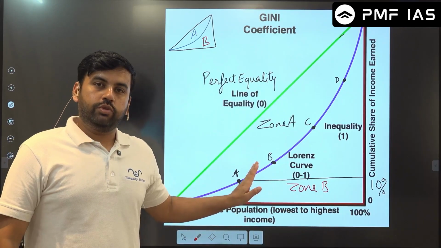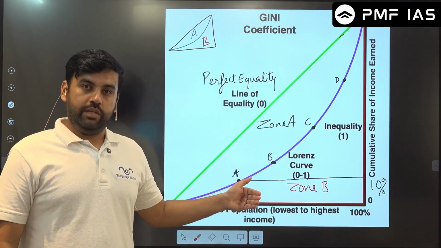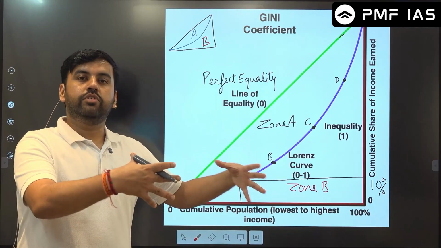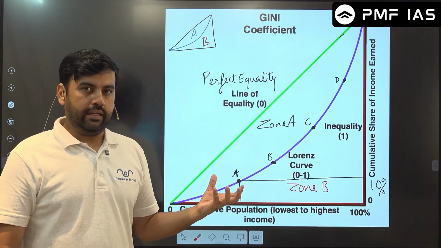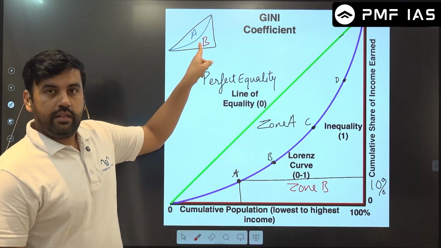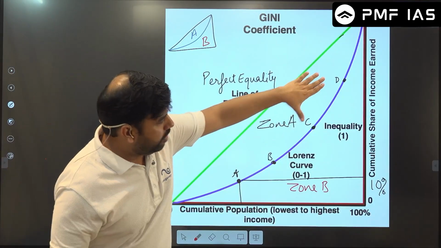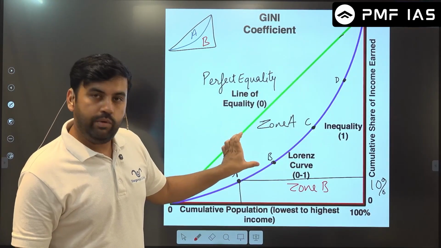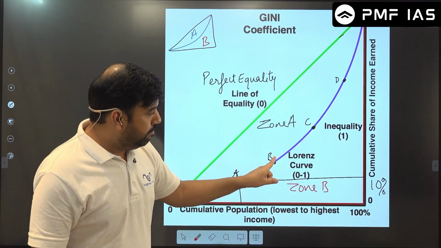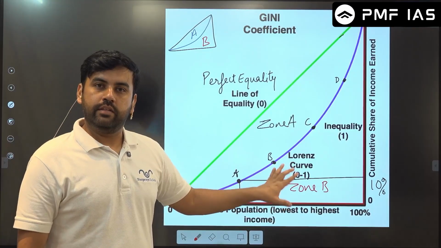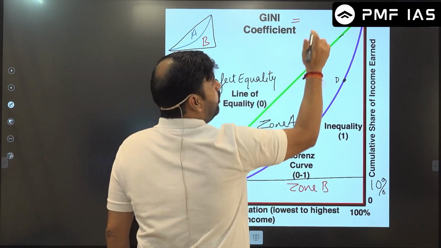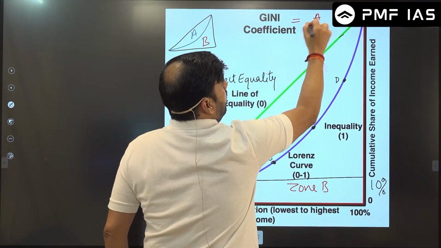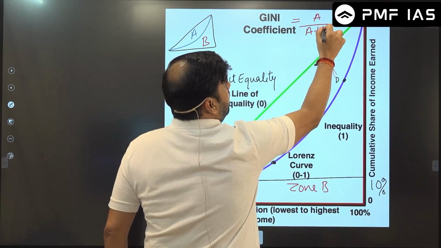So the Lorenz curve shows the exact situation of a country in terms of income distribution: how much percentage of the population is holding how much income. Now A and B that we have: the area between the blue and green line is A, and the area below the blue line is B. Now what is the Gini coefficient, guys? The Gini coefficient is A upon A plus B. That's it.